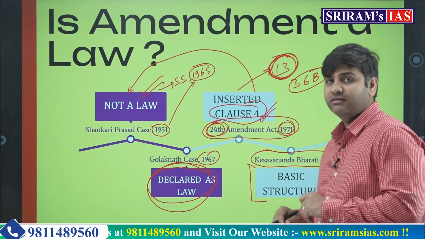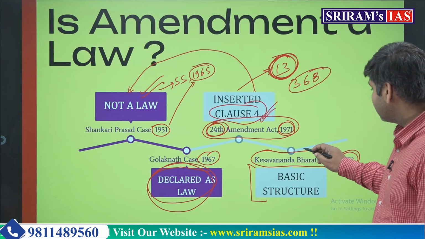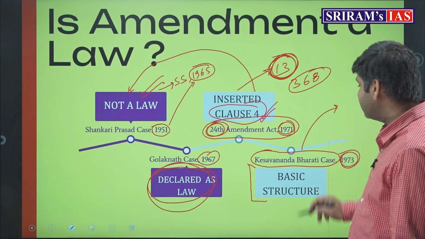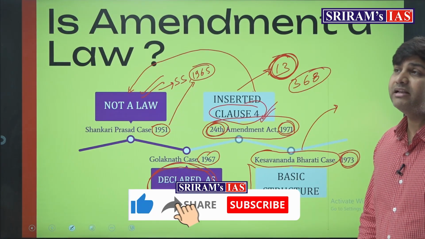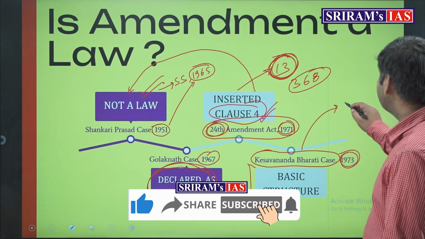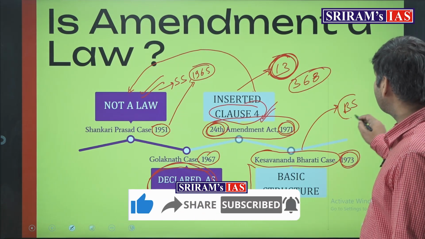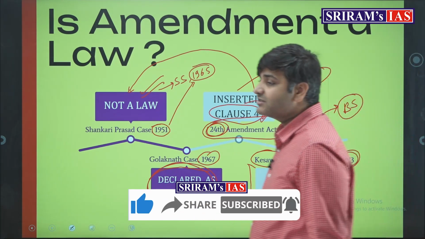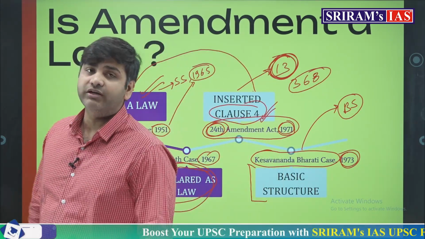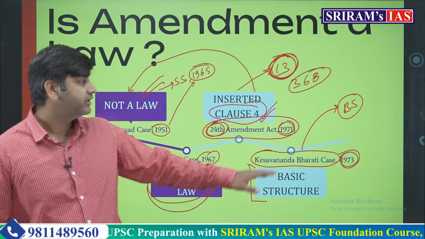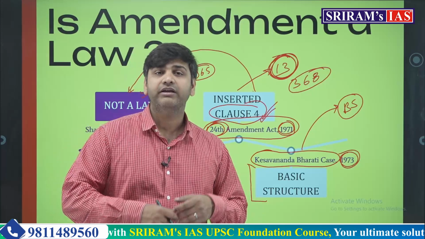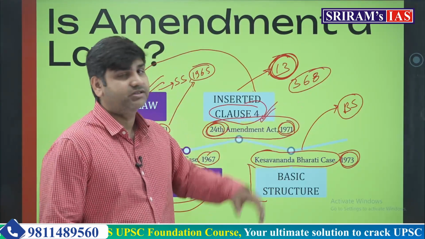But while making laws and policies, the Parliament has to adhere to the basic structure of the constitution, and this basic structure of the constitution should not be reduced, taken away, abridged or disturbed.